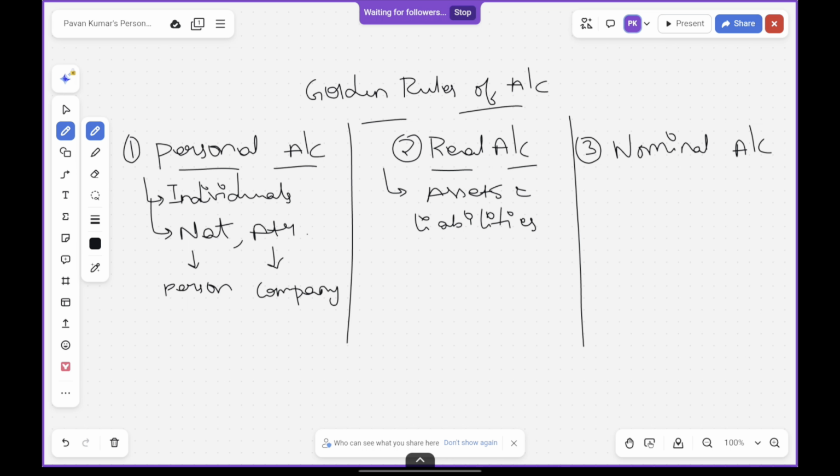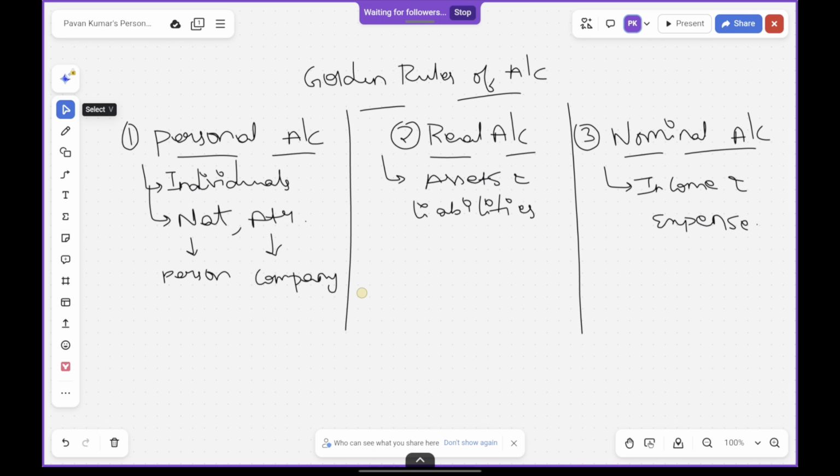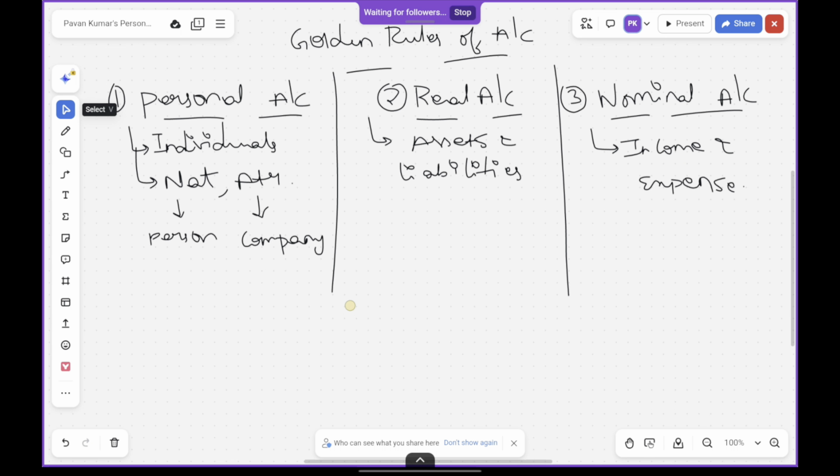Liabilities are something which reduces the value of a particular thing on a periodic basis. Okay, so what is nominal account? Nominal account deals with income and expense. Right. So now let's understand the credit and debit rules for these accounts.